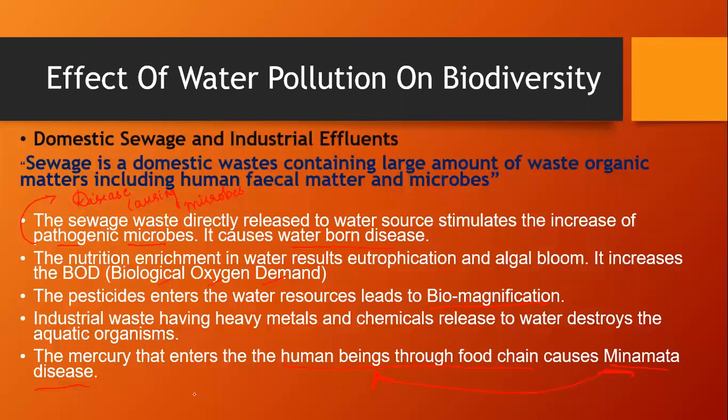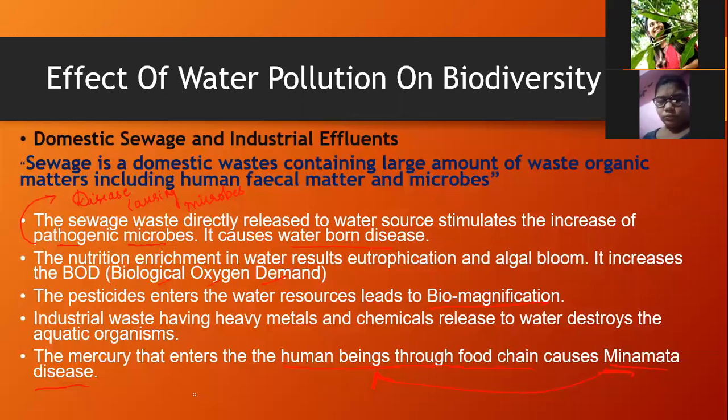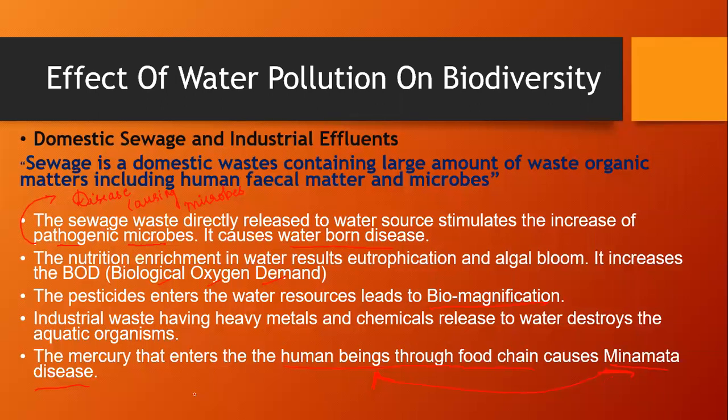Biomagnification is nothing but the pesticide moving from one trophic level of the food chain on to the last trophic level. That movement of pesticide from one trophic level to the other is known as biomagnification. We'll know more about what biomagnification is, how it causes, and why it is known as biomagnification.